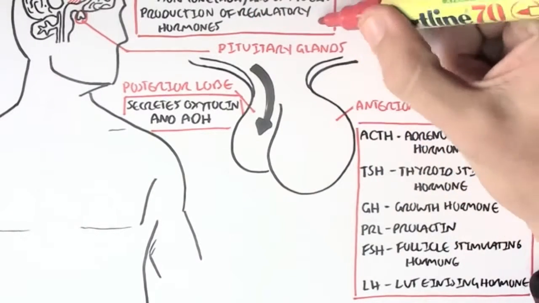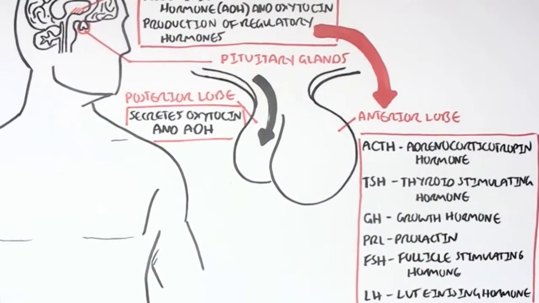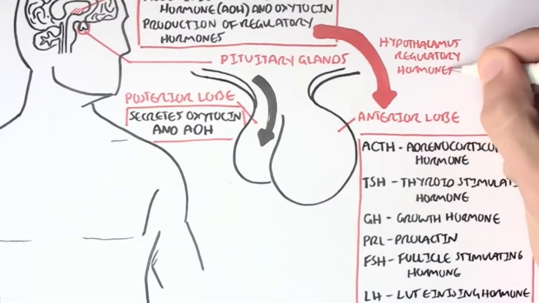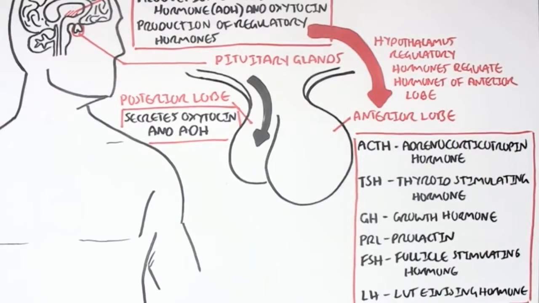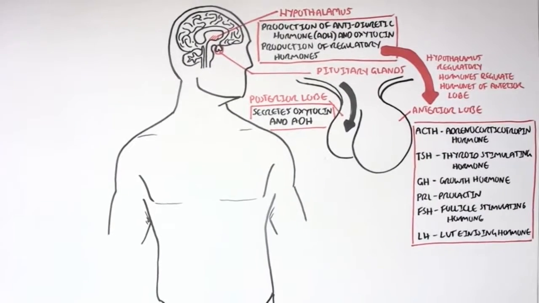So these hormones that are secreted by the anterior lobe are regulated by the hormones from the hypothalamus. So if you remember, the hypothalamus secretes regulatory hormones that regulate the secretion of the anterior hormones, if that makes any sense.